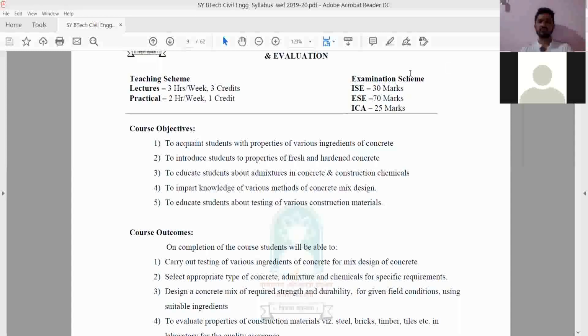So this is the central idea of the subject. From tomorrow's class, I'll start